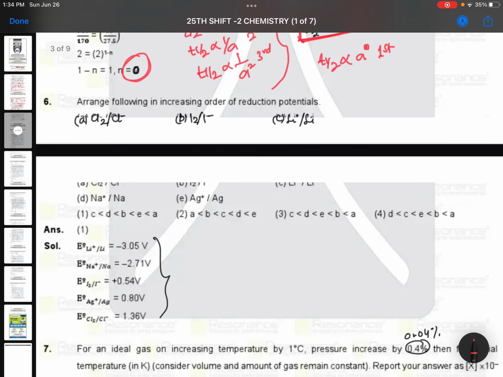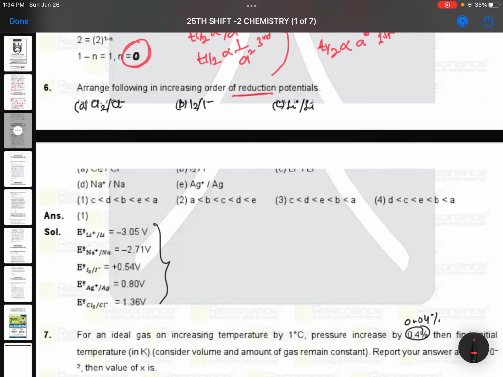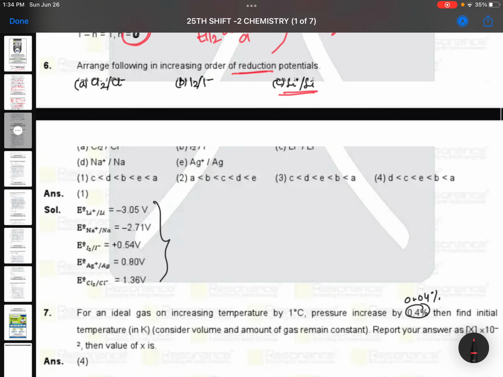Arrange the following in the increasing order of reduction potentials. ये थोड़ा मेमोरी टाइप हो गया. देखो यहाँ पे लिथियम दिया है. लिथियम इज रिडक्शन पोटेंशियल में मिनिमम वैल्यू रहता है. ओके, here the values are mentioned. ज़्यादा बाय हार्ट करने की ज़रूरत नहीं है. Lithium will be definitely there in that list. Lithium plus to lithium, this will be the least one. So lithium should be the least one, so C must be least. C is least in these two options.